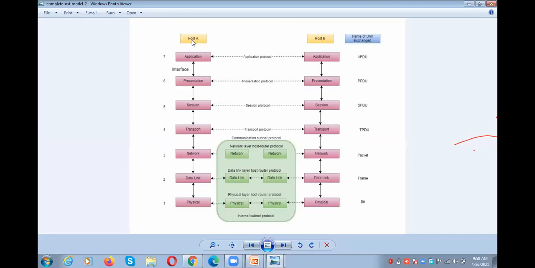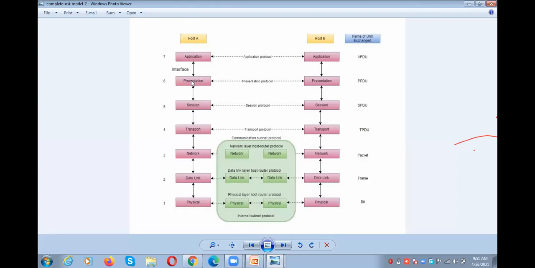Host A means it is a user. See the diagram, we have 7 layers at the sender side and 7 layers at the receiver side. According to the OSI reference model, every below layer will provide services to the above layer.